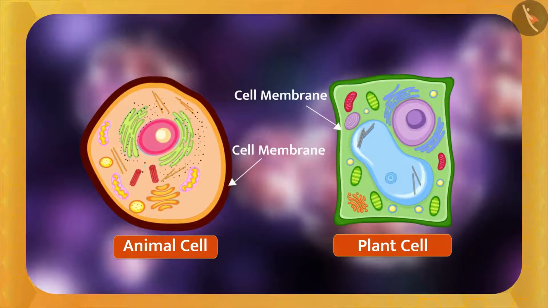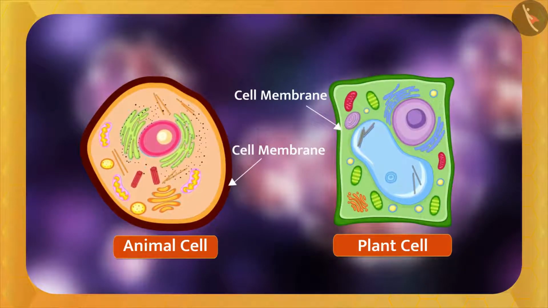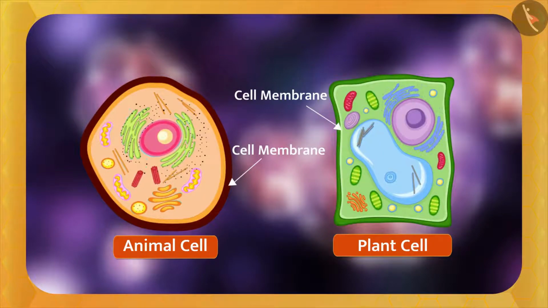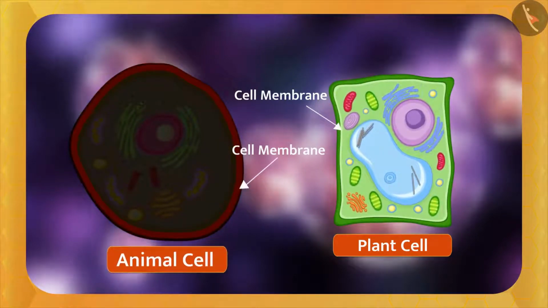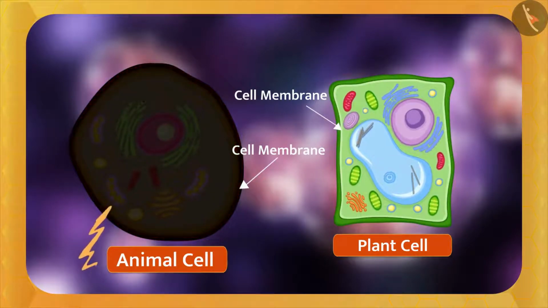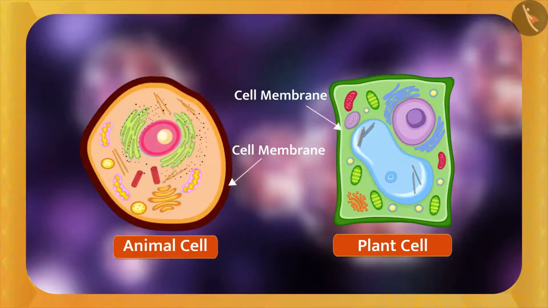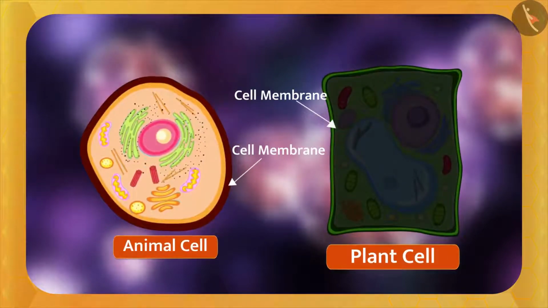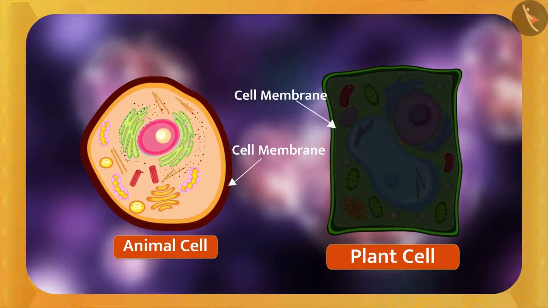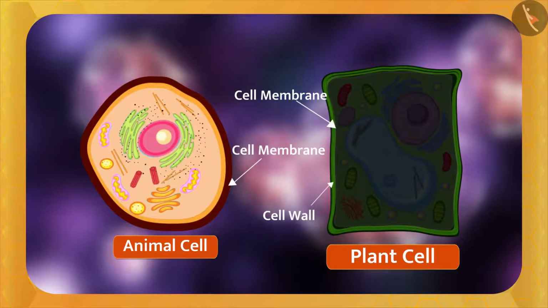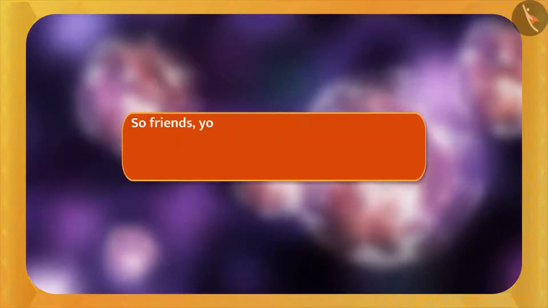Now friends, what if the cell does not have a cell membrane? Friends, if you look at the animal cell, it is the same outer layer that gives it shape. If it is not present, then everything inside will come out. But in a plant cell, there is a cell membrane which gives shape and there is a cell wall around it, which provides protection to both the cell membrane and the cell. So friends, have you seen what the cell envelope is?